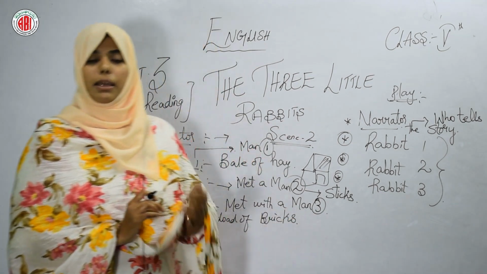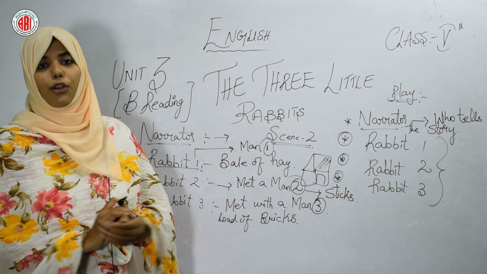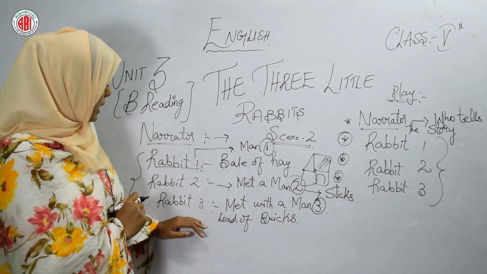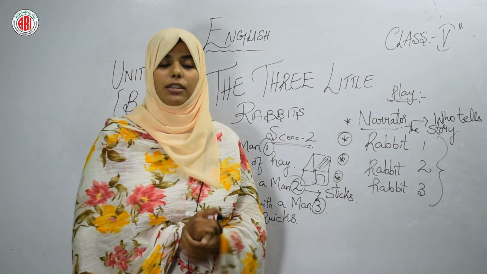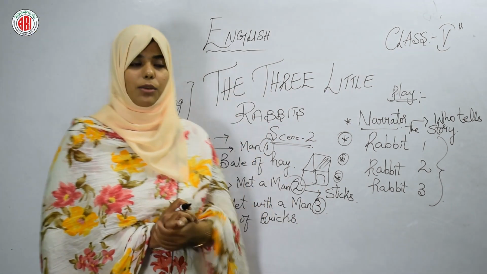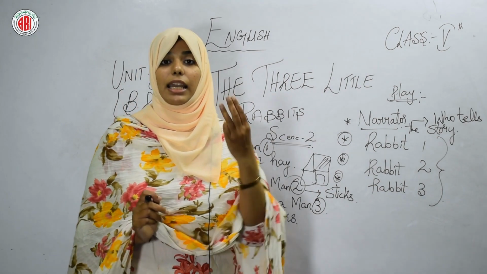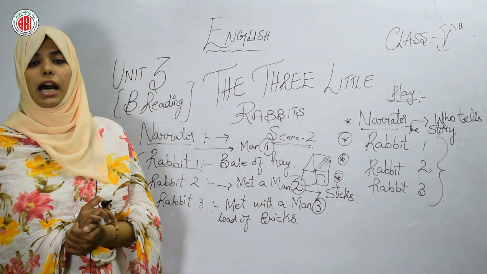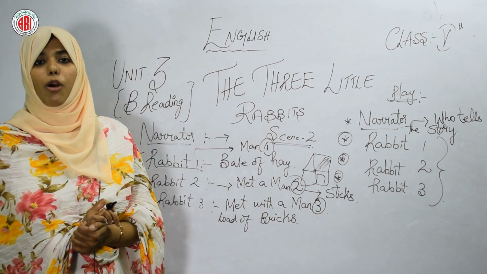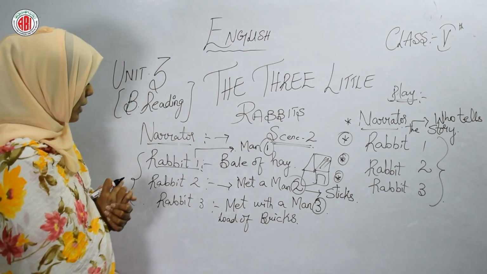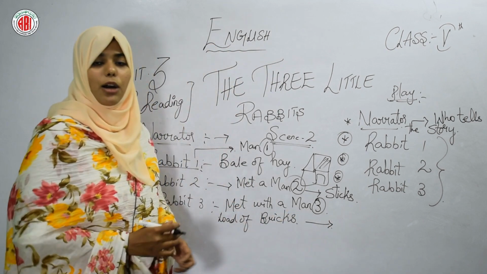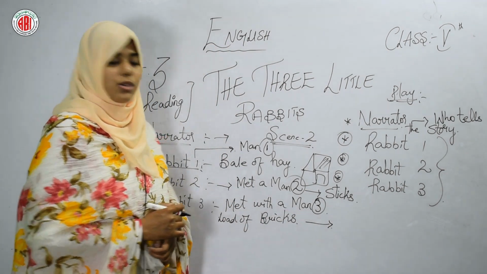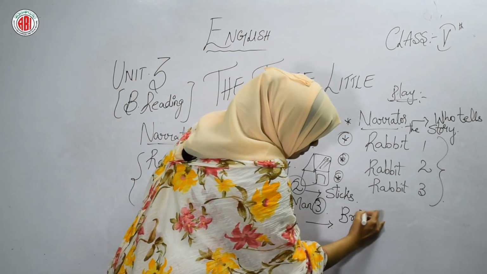Man 3 ने भी क्या किया? उसने भी load of bricks has given to the rabbit 3, and at the end he also said goodbye. Narrator, what is the narrator saying? Then the little third rabbit built his house, which is made up of bricks. So the narrator is saying that rabbit 3 has made his house by using the bricks.